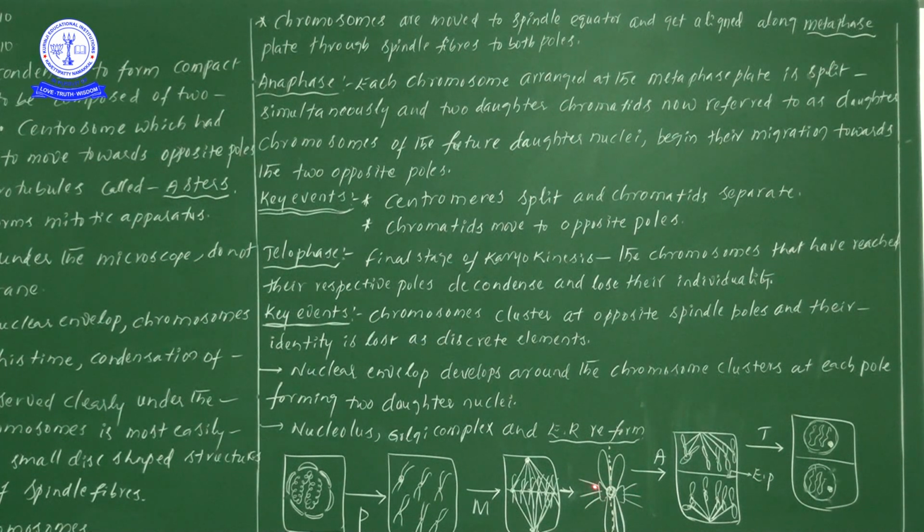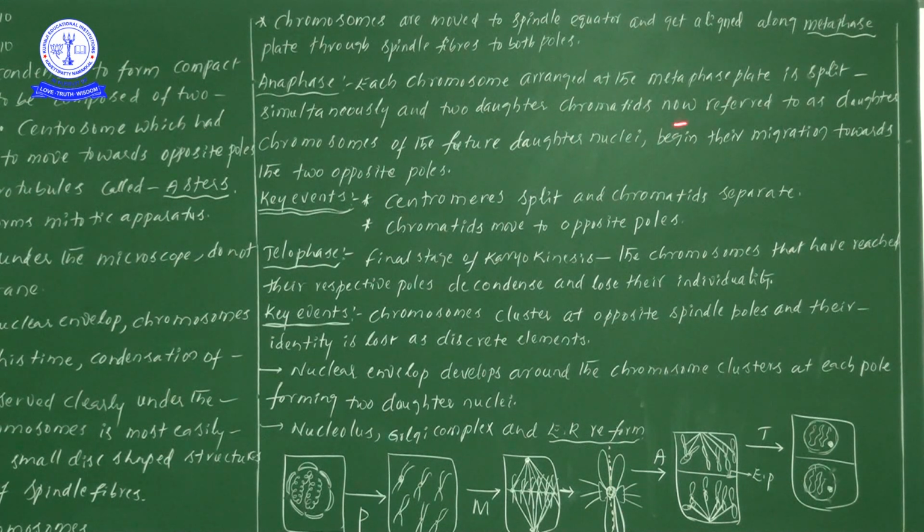Here, due to the condensation or due to the pulling and pushing mechanism, thereby these bipolar spindle fibers pull from the opposite poles. Now automatically one particular chromosome, which I have drawn diagrammatically, splits through the centromere, or splits along with the centromere. Thereby one part moves to one side and the remaining part moves to the other side.